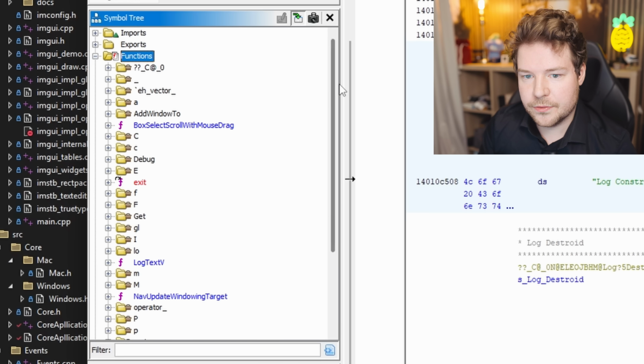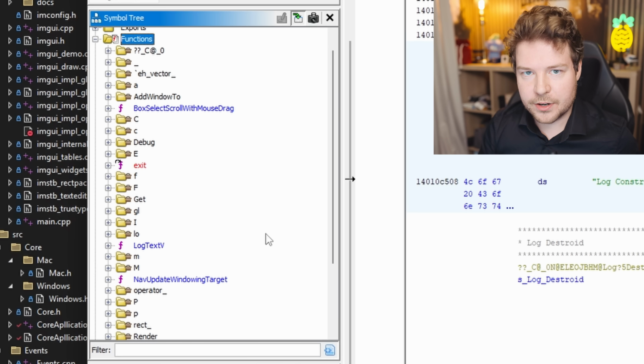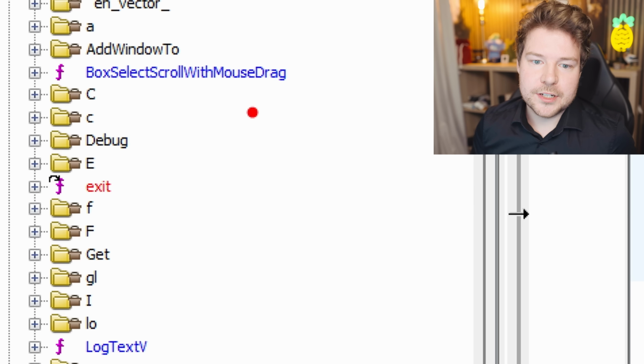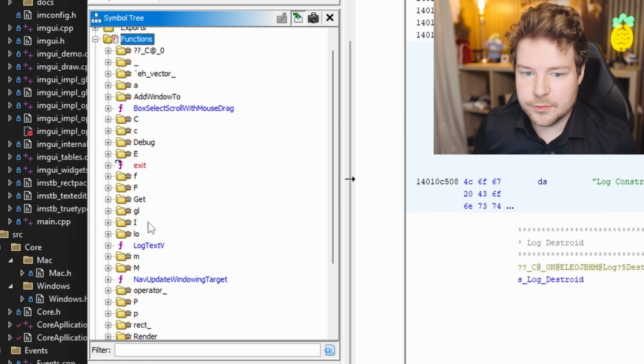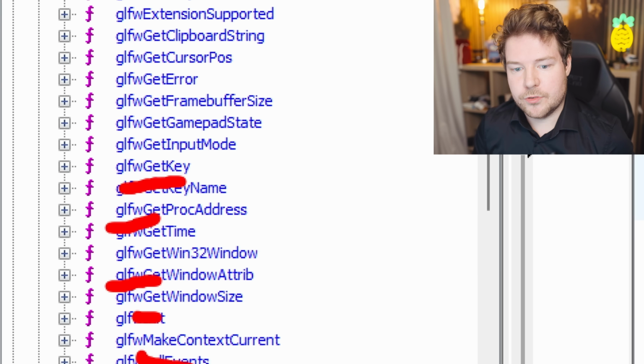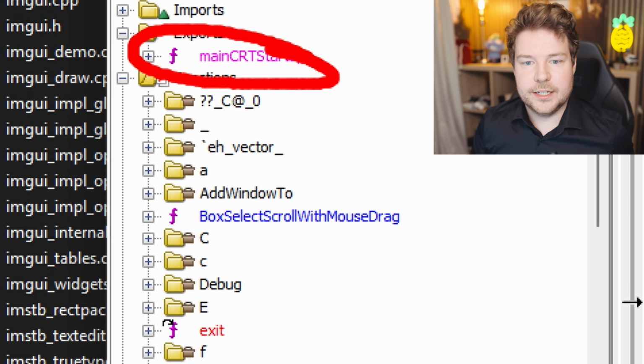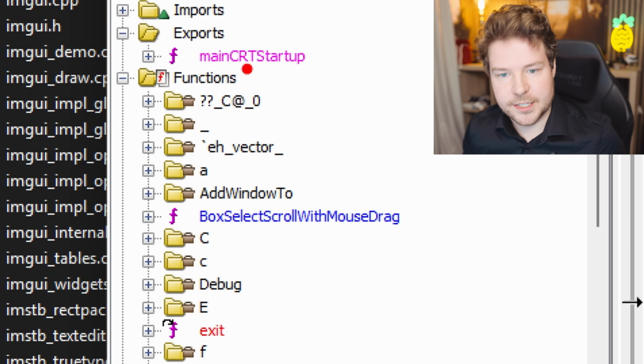So functions are all of the functions that are actually inside this compiled binary, so inside the exe file. Now, obviously, since this exe file uses other third-party dependencies such as glfw and it links them statically, that means all the glfw functions are actually going to be within here as well. And if we expand GL, then you can see those glfw functions, right? So that's not going to be an import because it's not importing it from a different module. It's actually in this current module. Exports are what it would export, which it's not really like a DLL. So we just see the main CRT startup function.